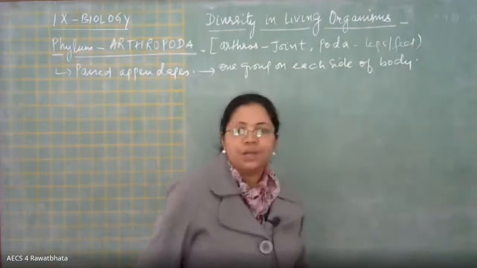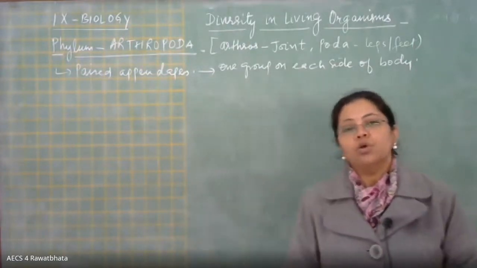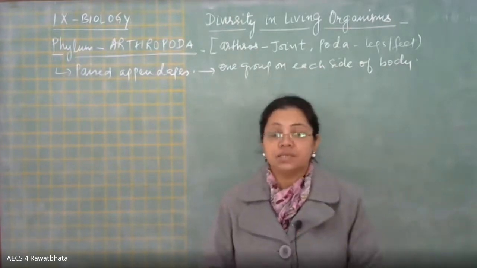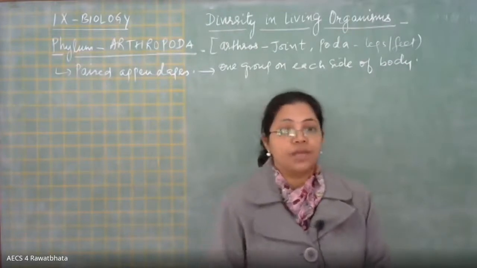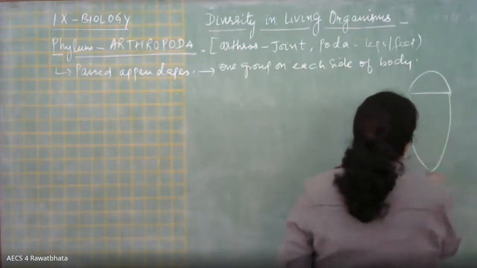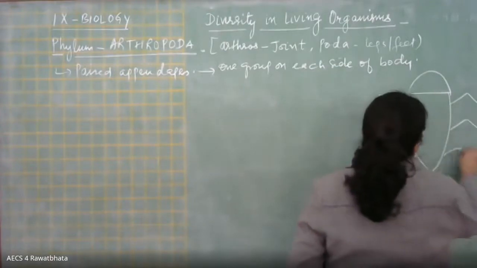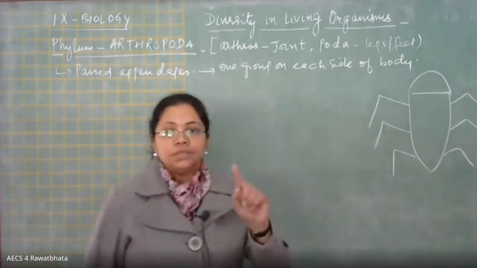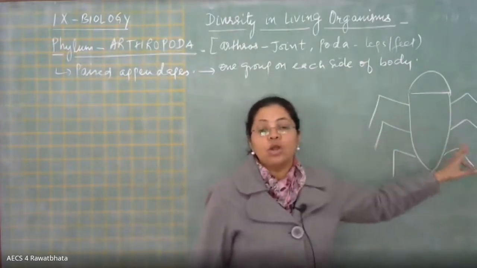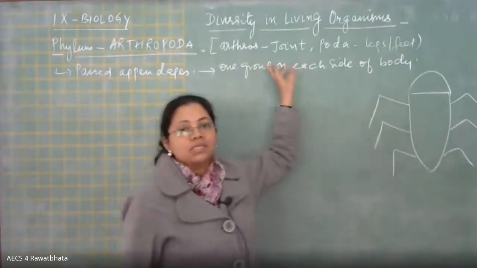For example, I'm pretty sure that in 6th standard you learned about the cockroach, and there we learned that a cockroach has got 6 legs, or 3 pairs of legs. I hope you still remember. If we just draw an outline figure like this, so 3 legs on one side and the remaining 3 on the other side. So they have got appendages in pairs, and that's why we call them arthropods.